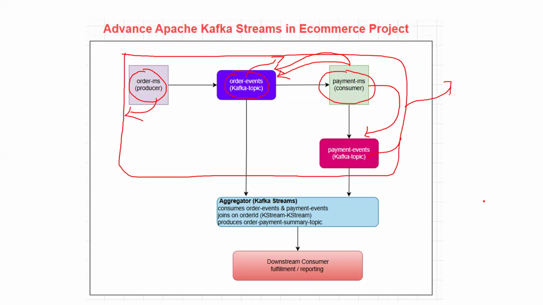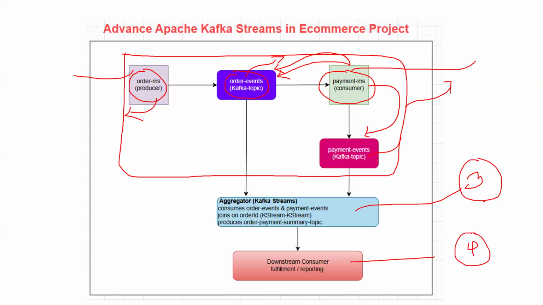Now here Kafka Streams comes into the picture. Real-time monitoring system. Now I will create another microservice. This is microservice 1, this is microservice 2, this is microservice 3, and here microservice 4. Totally 4 microservices I have. So out of 4, 2 microservices are responsible for both publishing and consuming.